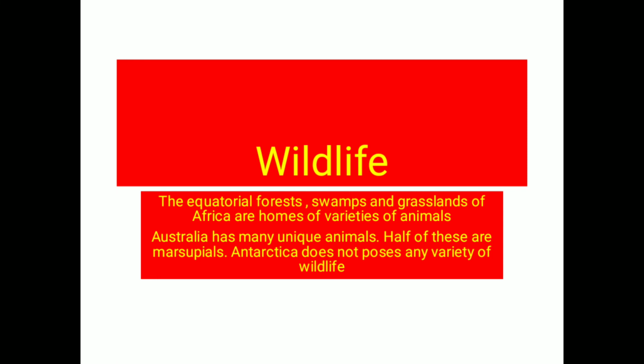Then the wildlife of Europe consists of wild boars, sheep, wolves, foxes and rabbits, and a large number of birds are also found, like skylarks and nightingales. Okay, then North America: here the wildlife consists of polar bear, reindeer, Arctic foxes, mountain lions. These are some of the wildlife found in North America.